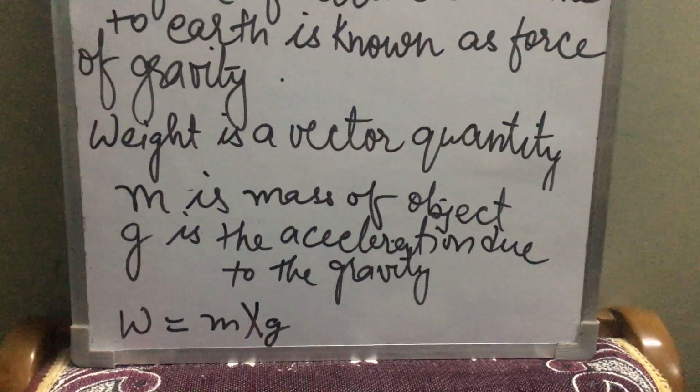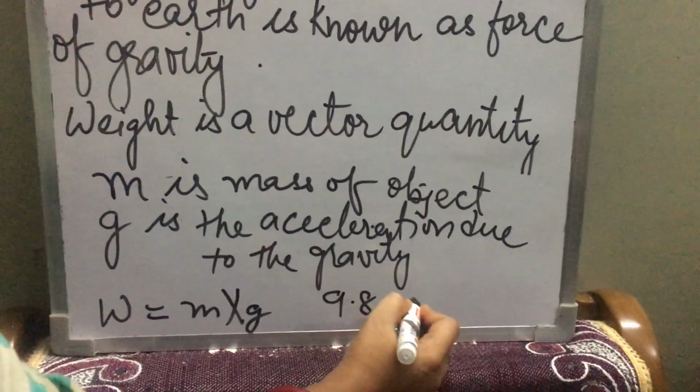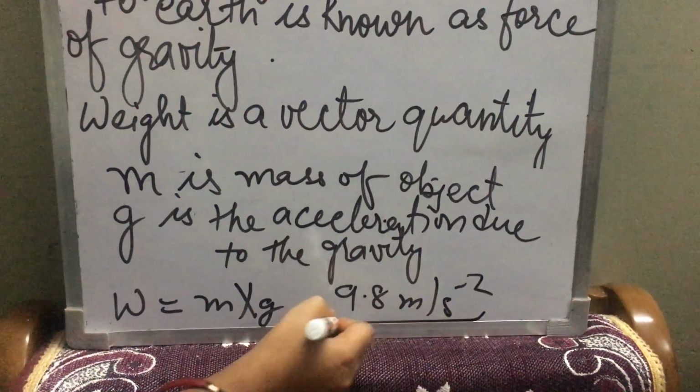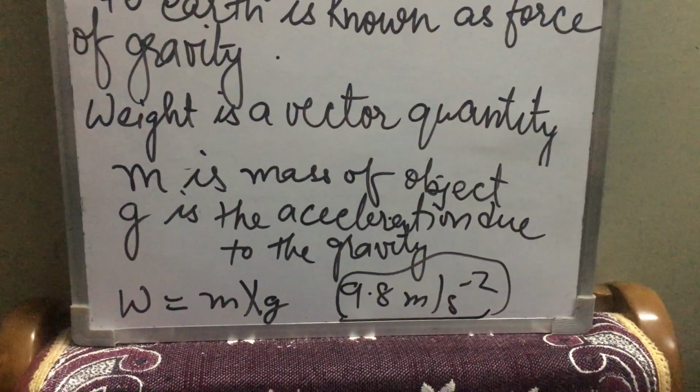Now, acceleration due to gravity is 9.8 meters per second square. Okay, children, and it varies as well.